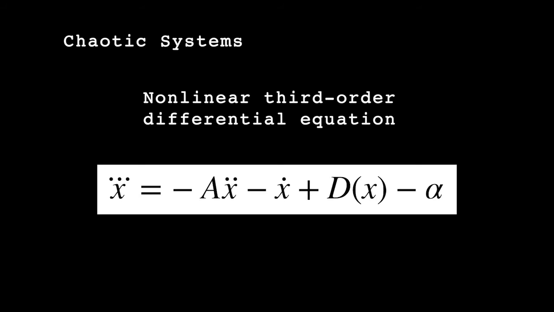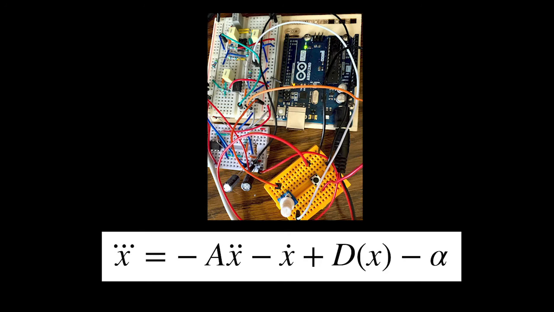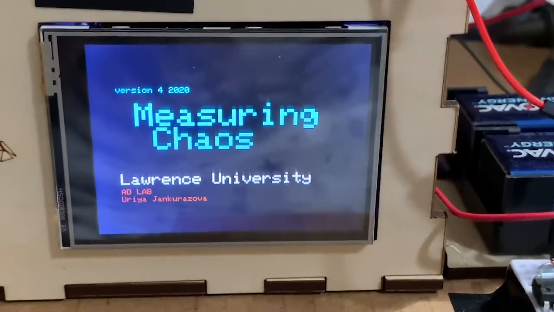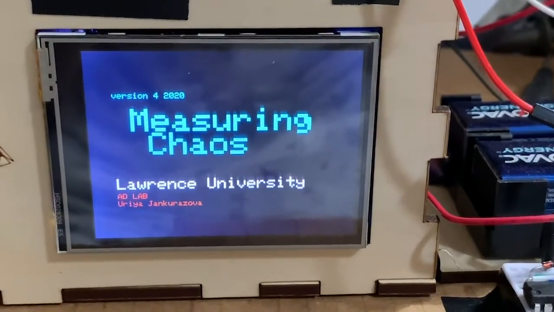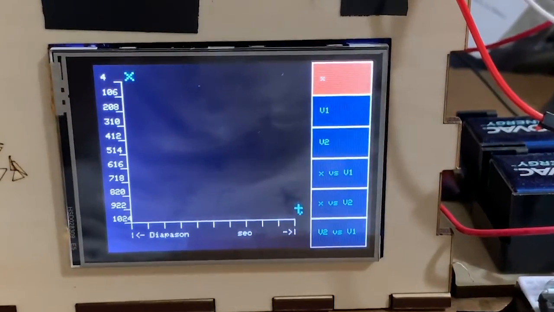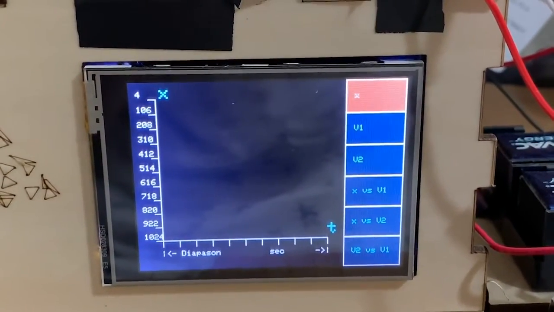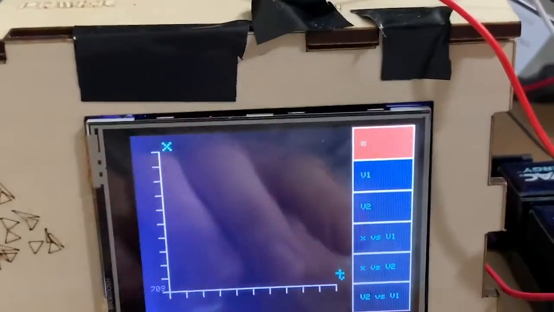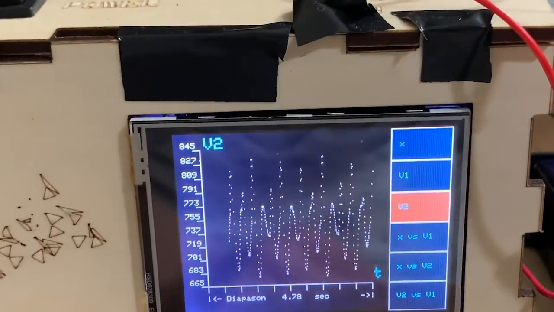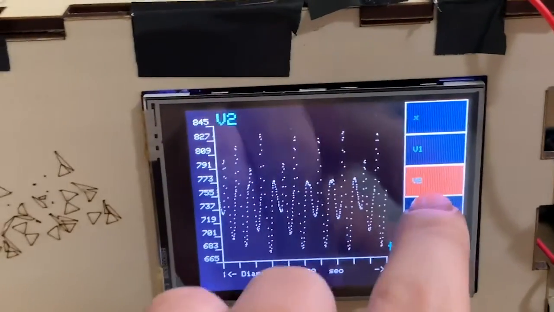Now let's consider systems which behave chaotically. One of those systems is a nonlinear differential equation of third order. Here is a circuit which solves for function x. It has a significant delay for evaluating each point. We can switch between time series and phase portraits.